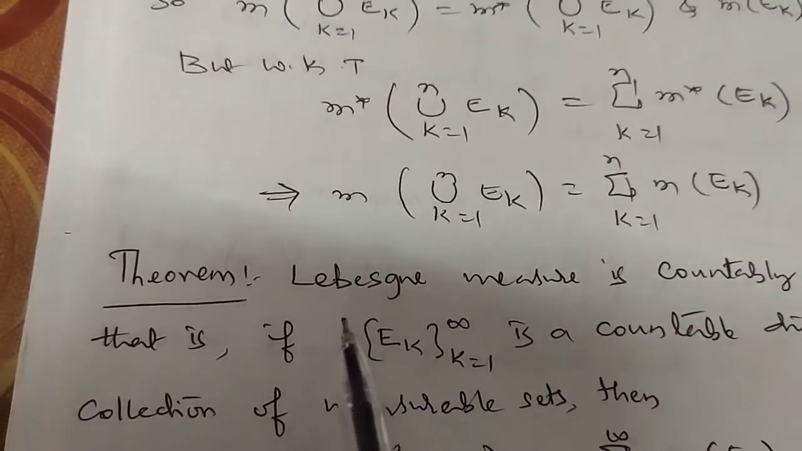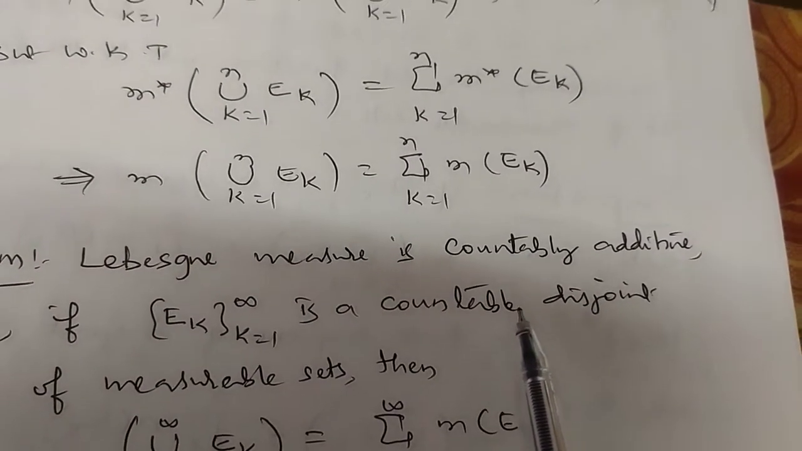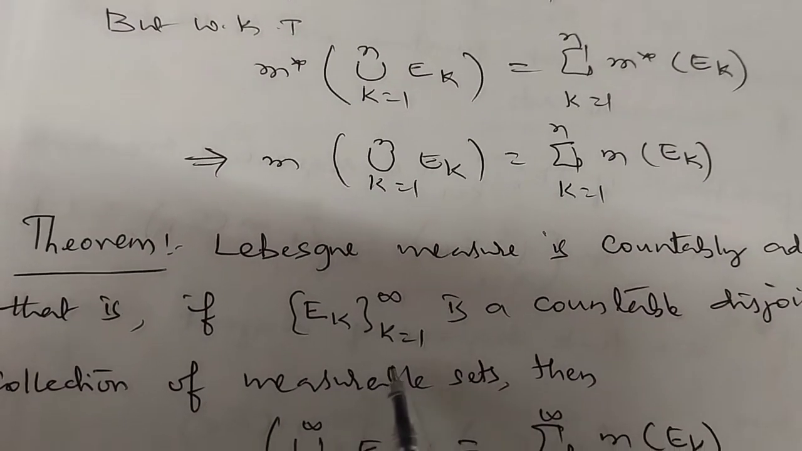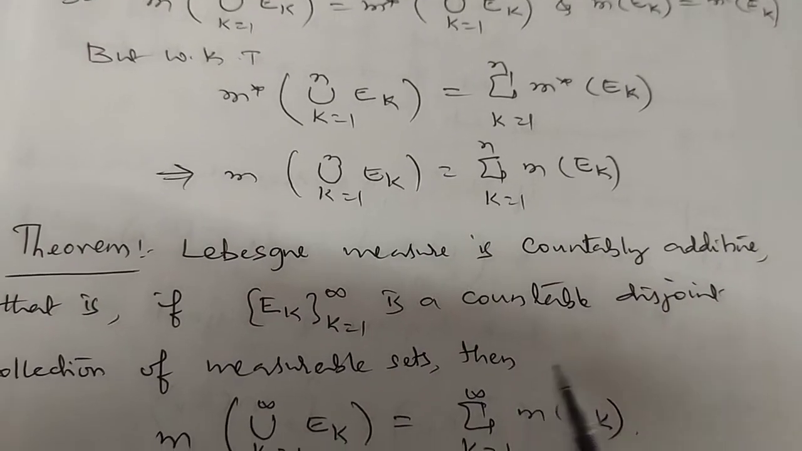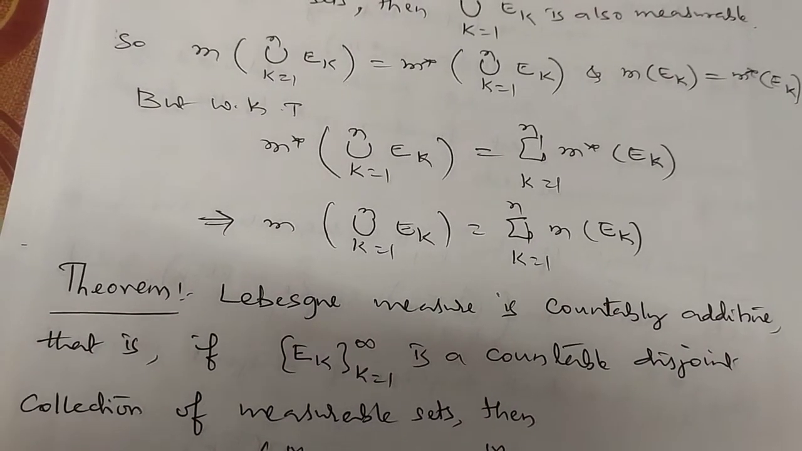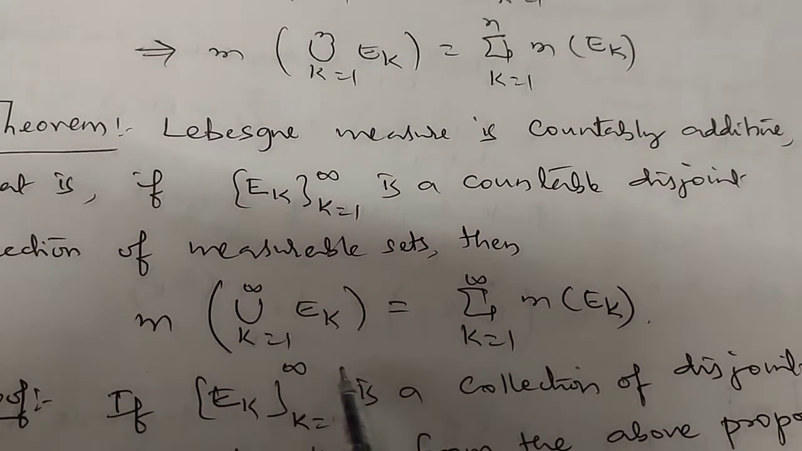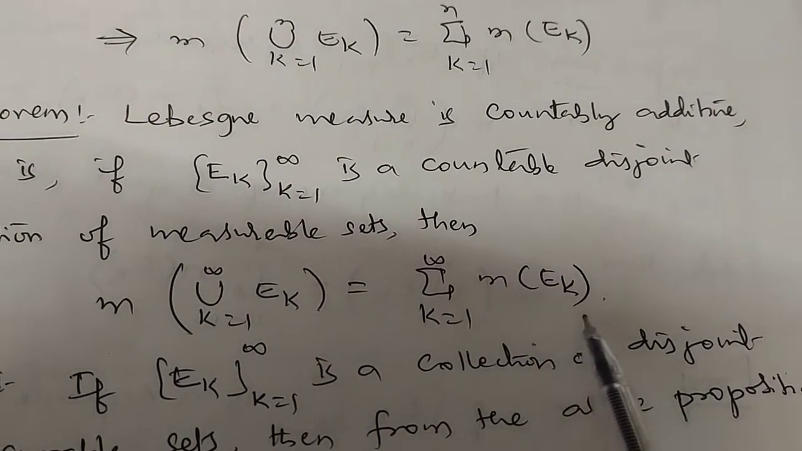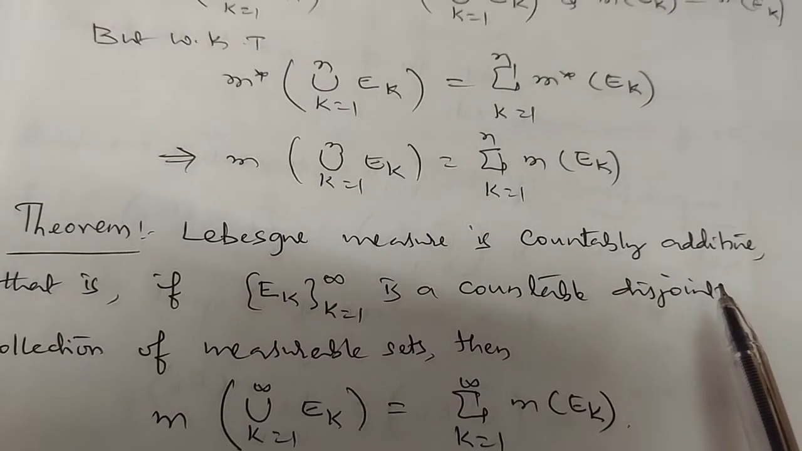Take the next theorem. Say, Lebesgue measure is countably additive. Lebesgue measure is countably additive. That is, if Ek, k is equal to 1 to infinity, is a countable disjoint collection of measurable sets, then measure of union k is equal to 1 to infinity Ek is equal to summation k is equal to 1 to infinity M of Ek. So Lebesgue measure is countably additive.